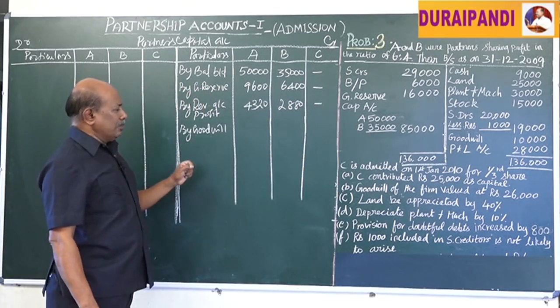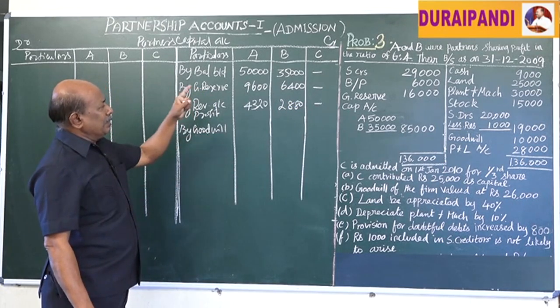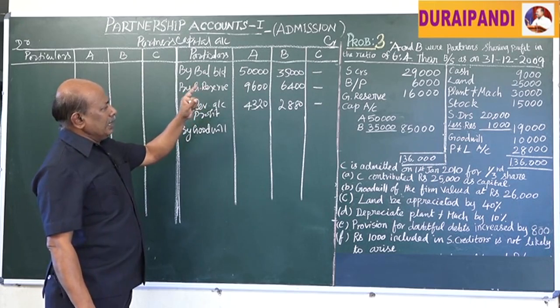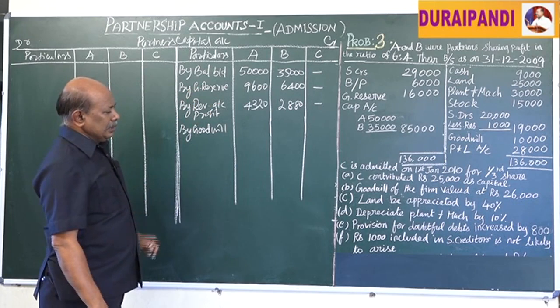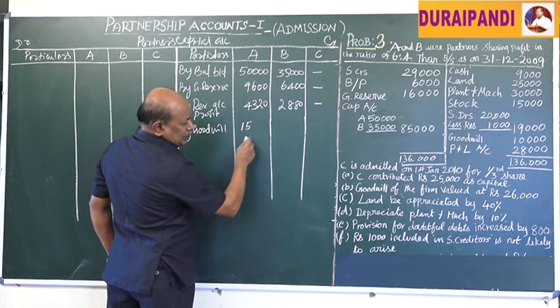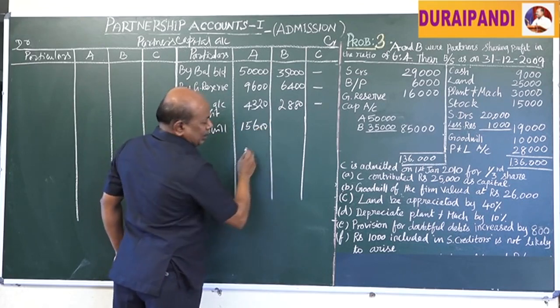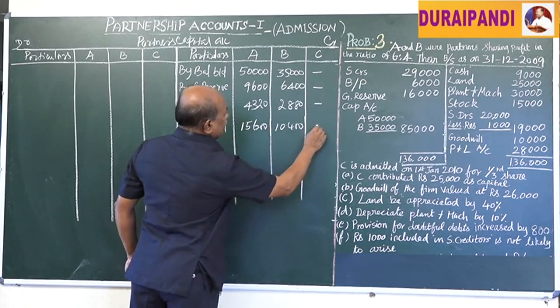Now, the valued amount of goodwill is 26,000. It should be credited to the partners' capital accounts, that is A and B, in their old profit sharing ratio, that is 15,600 and 10,400. That is the amount of goodwill.